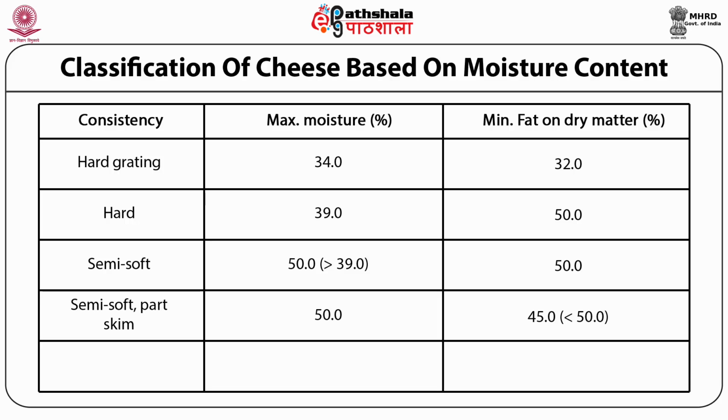Obviously, the fat content will be low, so the minimum FDM content in this is 45%, whereas the moisture content maximum is 50. And the last, for soft variety, the fat on dry matter should be minimum 50, and the maximum moisture content, though not specified, could be something ranging from 60 to even 65% or more.